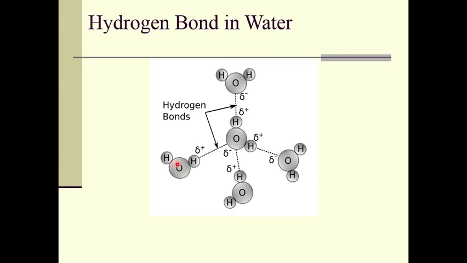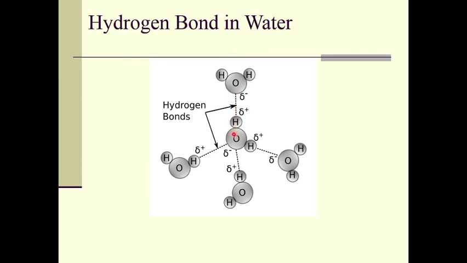Because of that, a slightly negative charge is developed on the oxygen atom and a slightly positive charge on the hydrogen atoms. When two or more such water molecules come closer, the partially positively charged hydrogen atom of one molecule interacts with the partially negatively charged oxygen atom of the other molecule through a weaker bonding, and this kind of bonding is called hydrogen bonding.